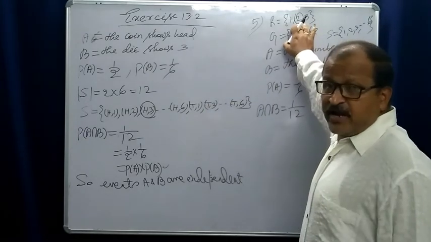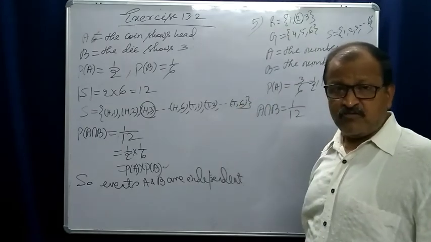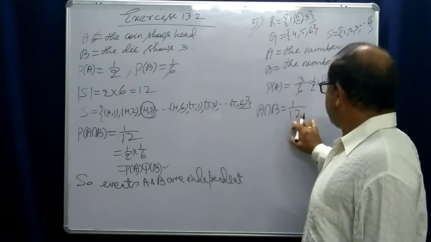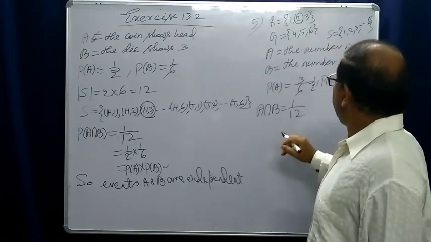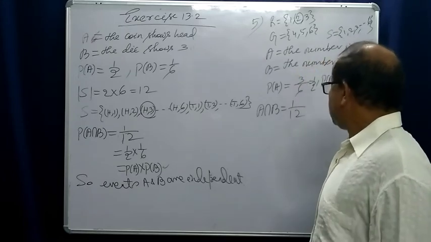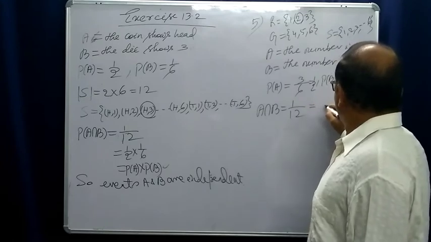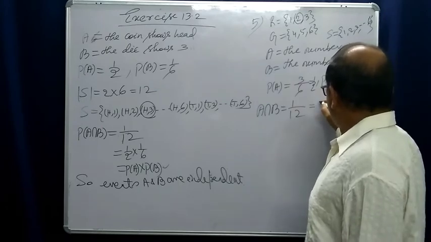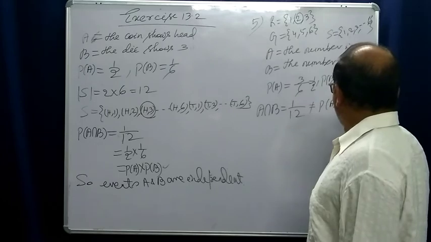Only one red face is there which represents 2. So it is 1 by 12. Probability of A intersection B, the number is even and the number is red. So 1 by 12, that can be written as 1 by 12. Yes, it is not equal to probability of A into probability of B.